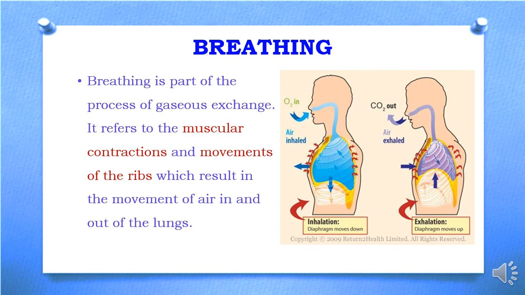And you can see in the second diagram, the purple area is the same area which is shaded blue in the first diagram, and this is smaller in size. And this decrease in size is possible again because of muscular contractions and the movements of the ribs, which help in exhaling, or taking the carbon dioxide from the lungs or out of the body. We are going to discuss the mechanism of breathing in detail in the next slides.